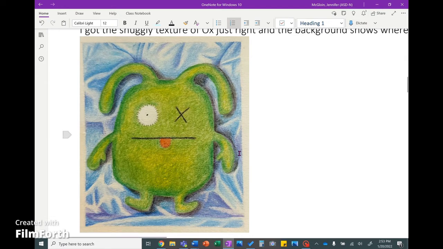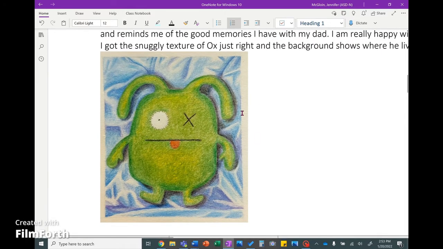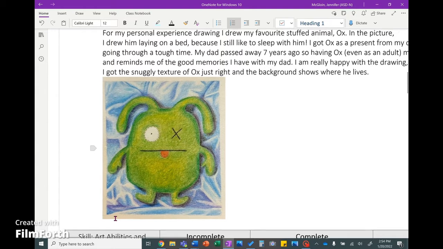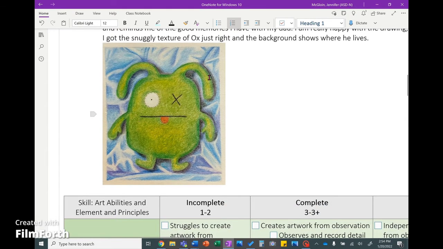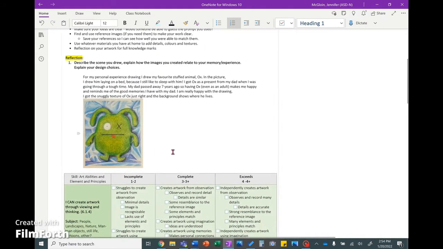And you should know, even though this took me quite a few hours, it's fairly small on my page. So I did make sure to give it context, a background to show where he is. But I knew that I was going to be adding a lot of time and texture and shading, so I didn't want to make it too big.